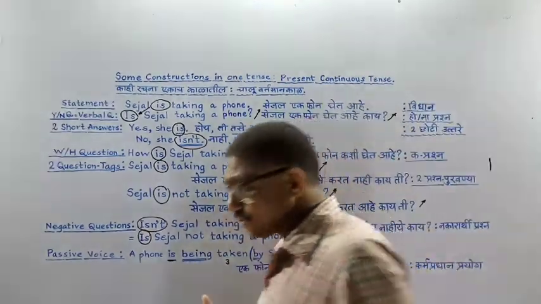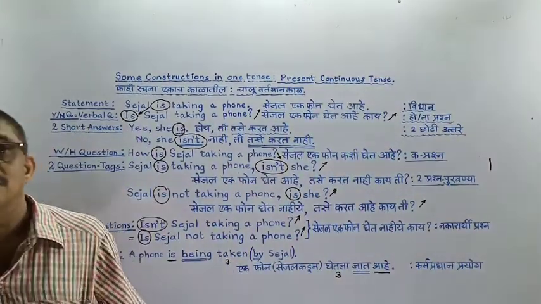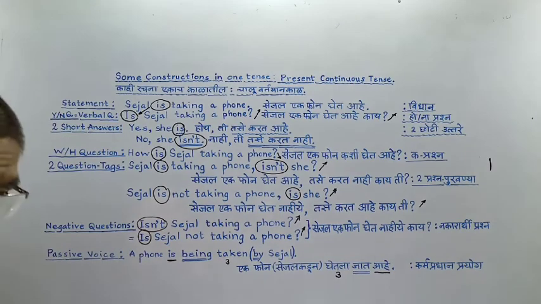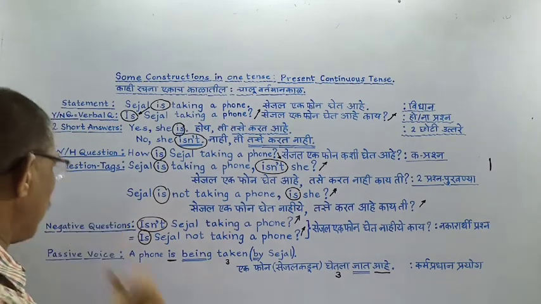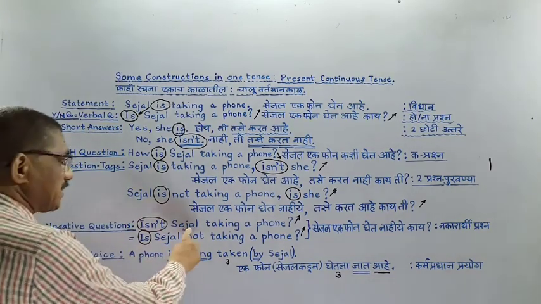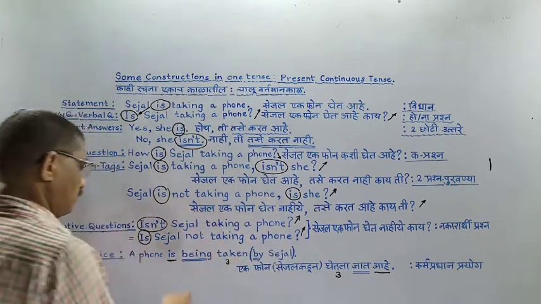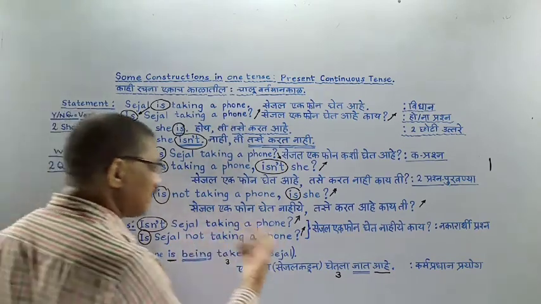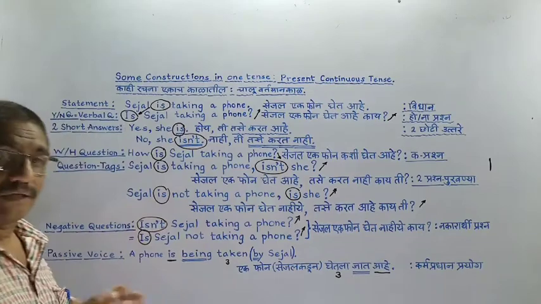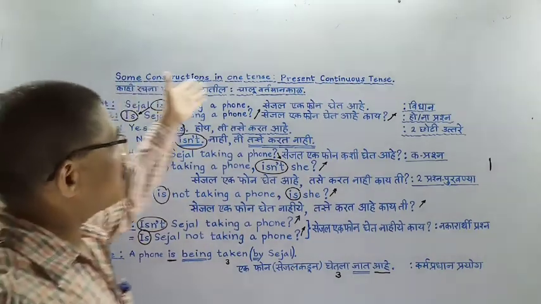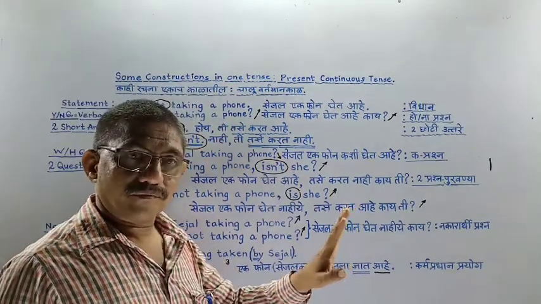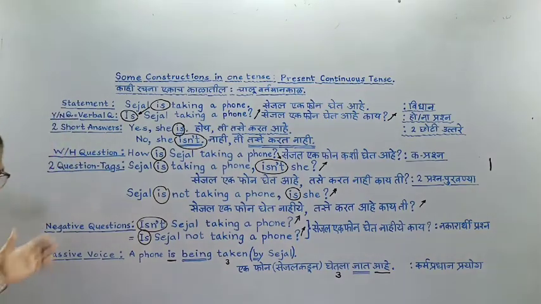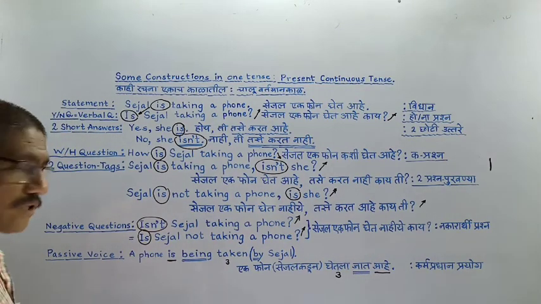Means I want to confirm that it is done. Isn't it done? This way I can ask. That's why, isn't Sejal taking a phone? Is Sejal not taking a phone? I want the meaning of Sejal is taking a phone. That's why we understood this negative question.